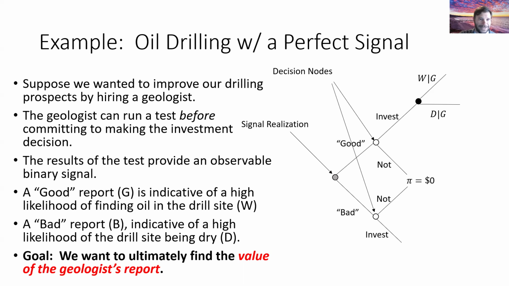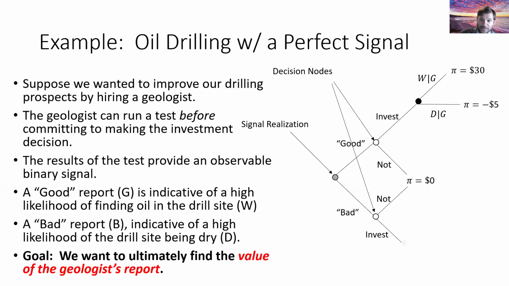Okay, W given G: wet, given that we had a good signal from the geologist. D given G: dry, given that we had a good signal from the geologist. And again, if it's a wet well, the profit we make is 30. Dry well, we make a -5 loss. And again, those are all specified in millions.